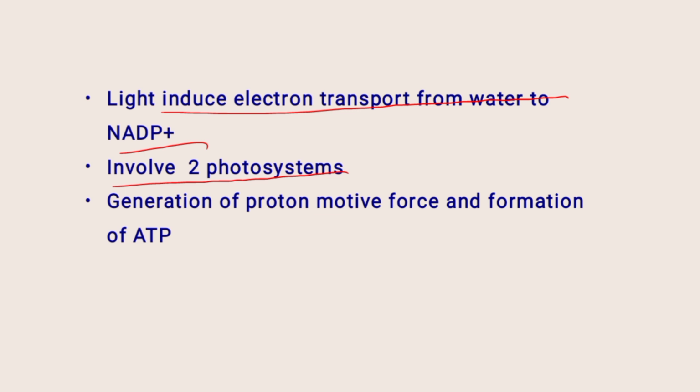Electron transport leads to the generation of proton motive force and synthesis of ATP. Formation of ATP due to light induced non-cyclic electron flow is called non-cyclic photophosphorylation.